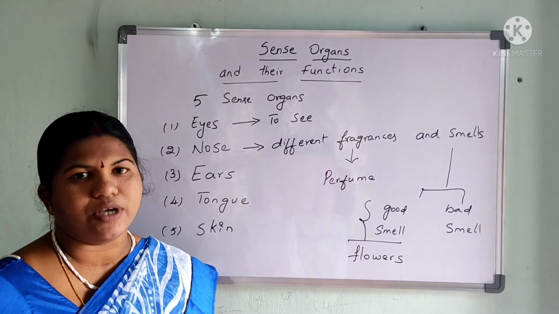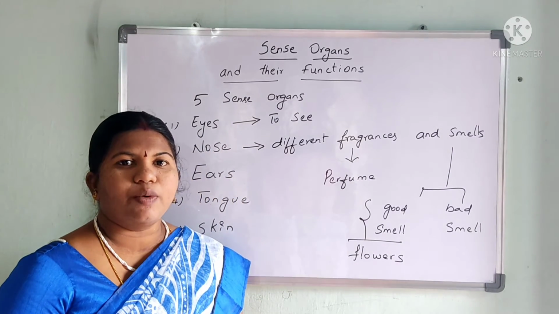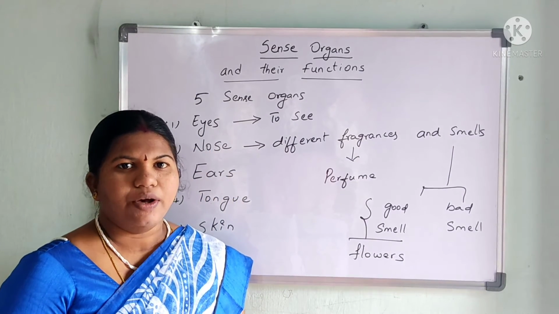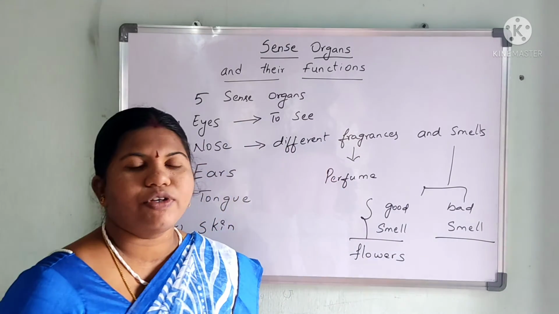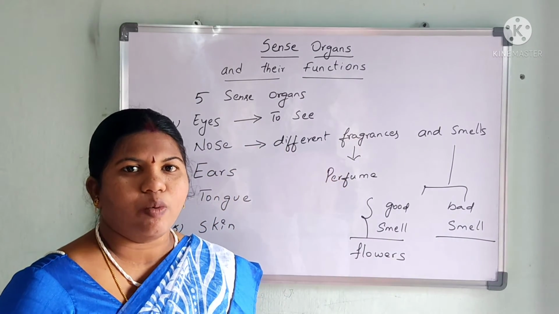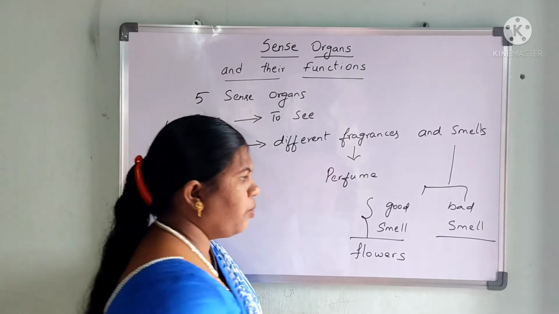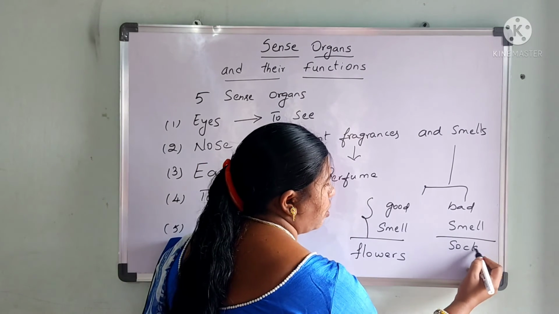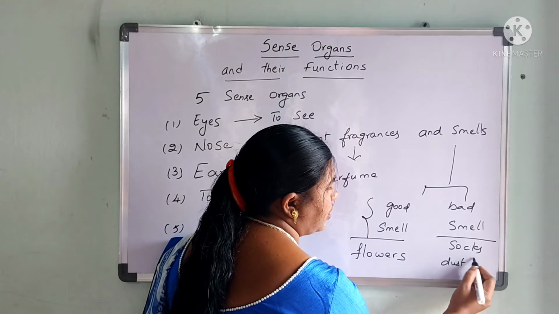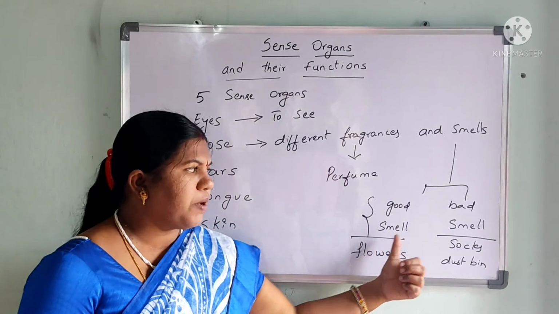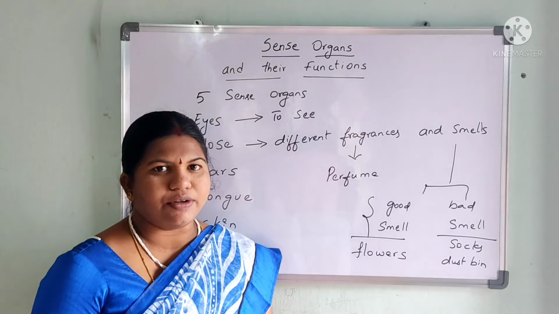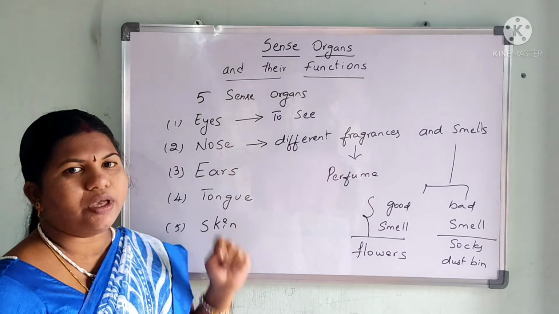For example, a jasmine, when you take, you can feel a very good smell coming out of the flowers. For example, when you take a socks which has not been washed for 1 week or so, so you will be getting a very bad smell. Or else when you take a dustbin as an example, you get a very bad smell out of it. So this good smell and bad smell is differentiated with the help of the nose.